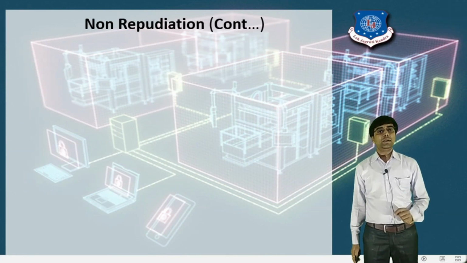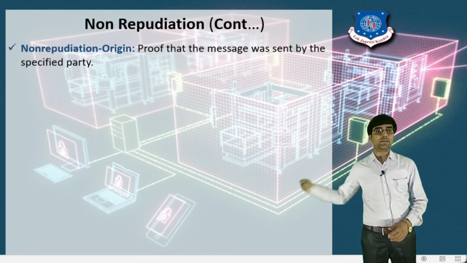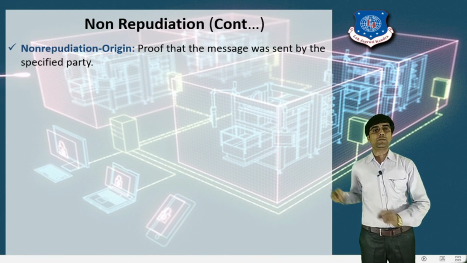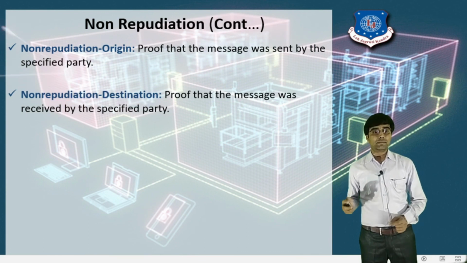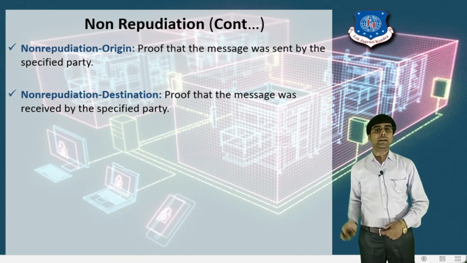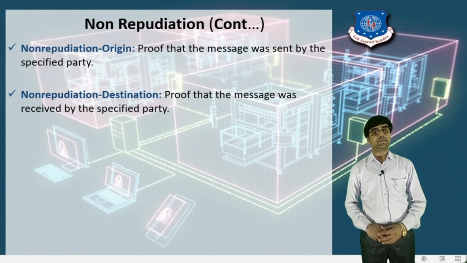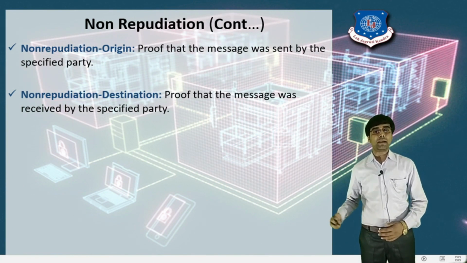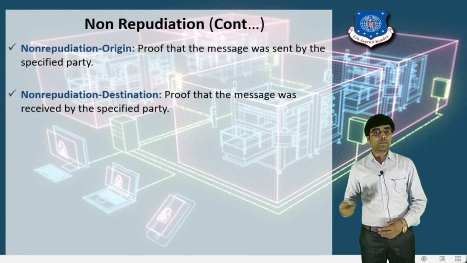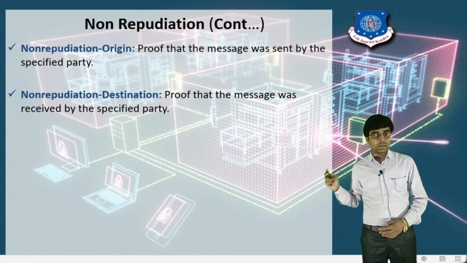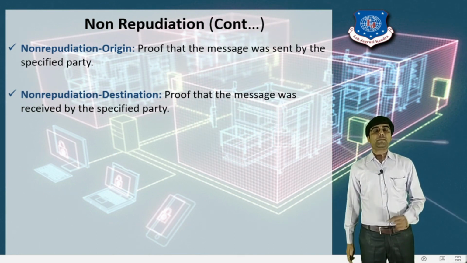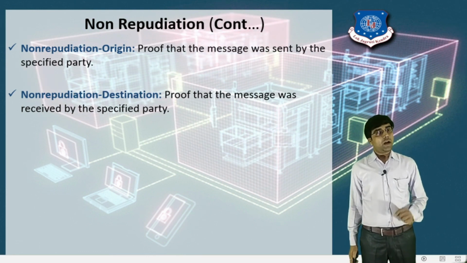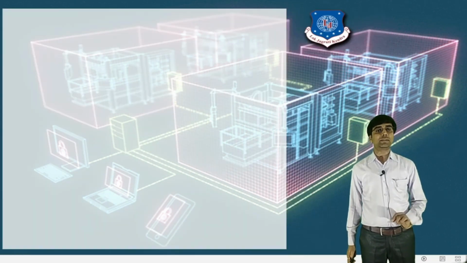In the second scenario, the sender sends a message and the receiver receives the message. Here the receiver has to prove that the original sender has sent the message, and the sender has to prove that the original receiver has received that message. So during the transmission, when I send a message to another person, I have to prove that the receiver is the correct person, and the receiver has to prove that I am the correct person. I hope this idea is clear, right? This is all about the security services. Thank you.